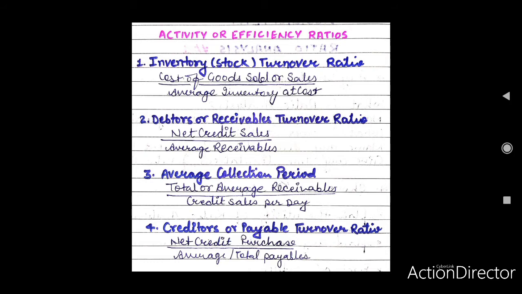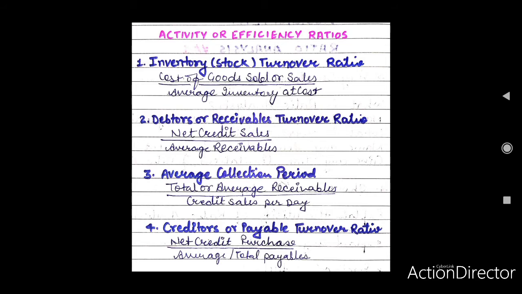Debtors or receivables turnover ratio. Meaning and computation. Receivables normally include debtors and bills receivables and represent the uncollected portion of credit sales. If a firm is not able to collect its debtors within a reasonable time, its funds are unnecessarily tied up in receivables.